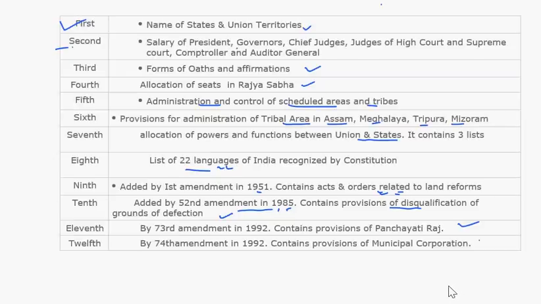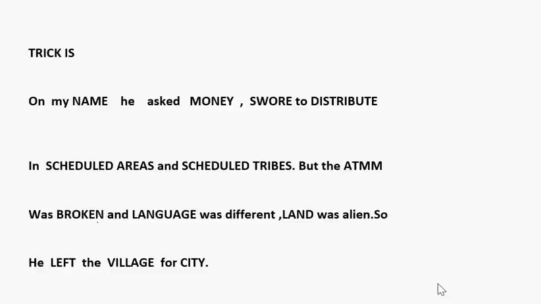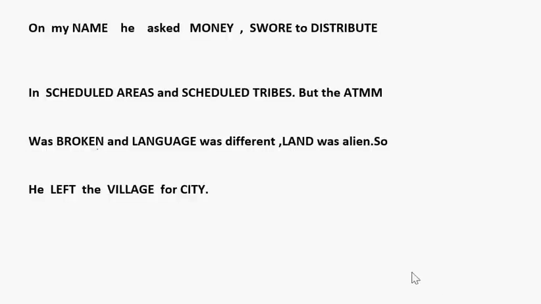Now I will give you a trick to remember all these 12 schedules in one simple sentence or a small story, which is very easy for the memory. The trick is: on my name he asked money, swore to distribute in scheduled areas and scheduled tribes, but the ATM was broken and language was different, so the land was alien, so he left the village for city.